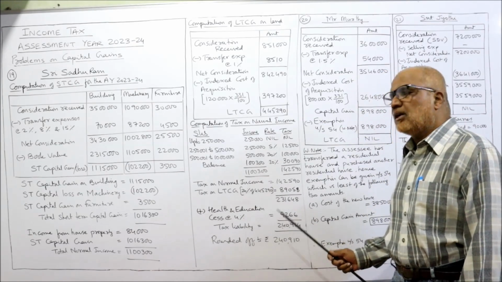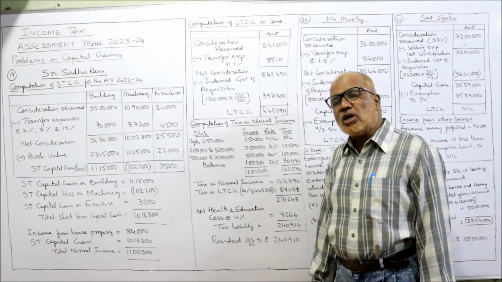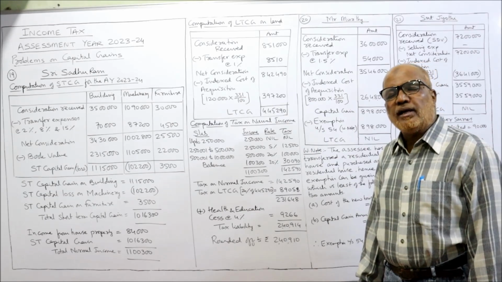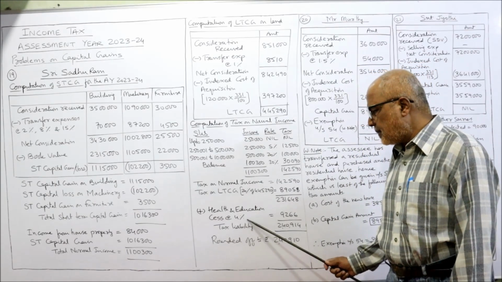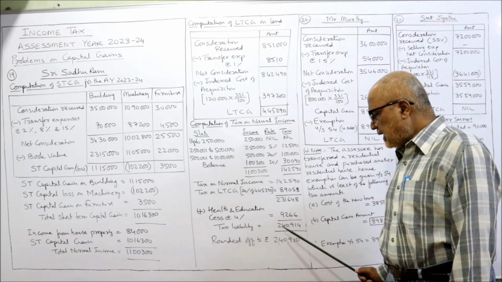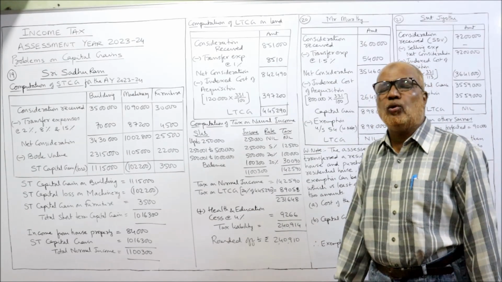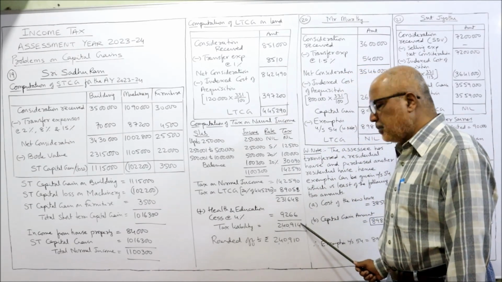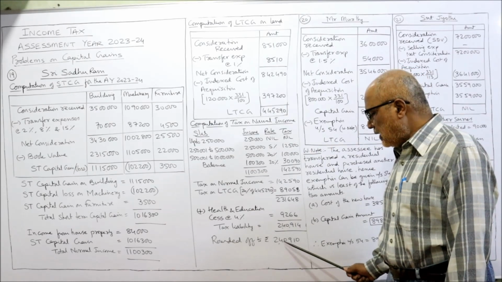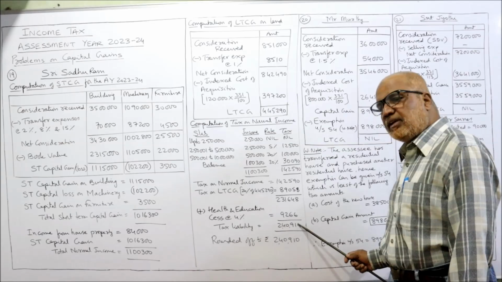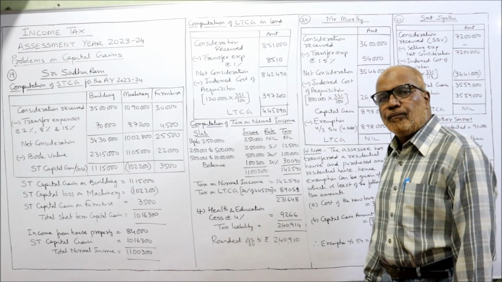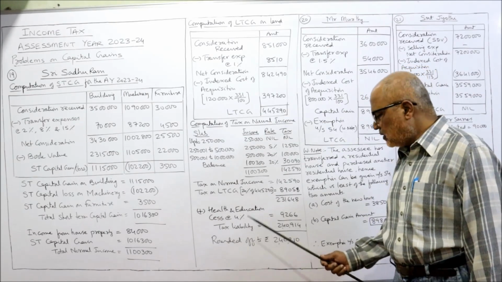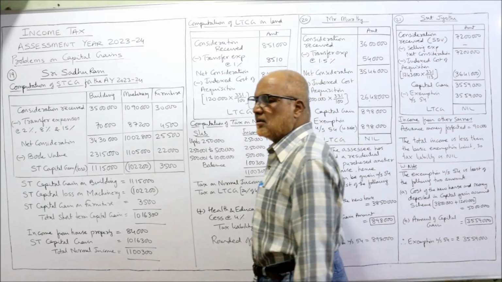Total 2,31,648. There is no surcharge because income is below 50 lakh. No surcharge. So directly we add health and education cess 4%, 9,266. So tax liability comes to 2,40,914. So round it off to the next 10 rupees. So last one is 4 rupees. Ignore 4. So 10. 2,40,910. If it is 915 or more, we would have taken 20. But it is less than 5. So we are ignoring this 4. 2,40,910. That is the tax liability, tax due.